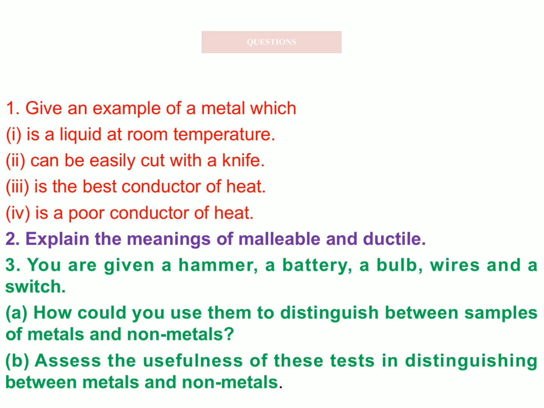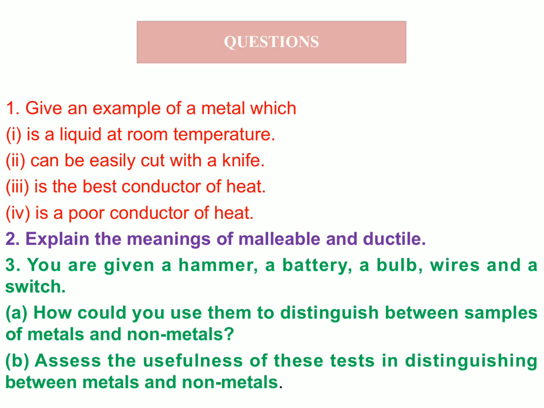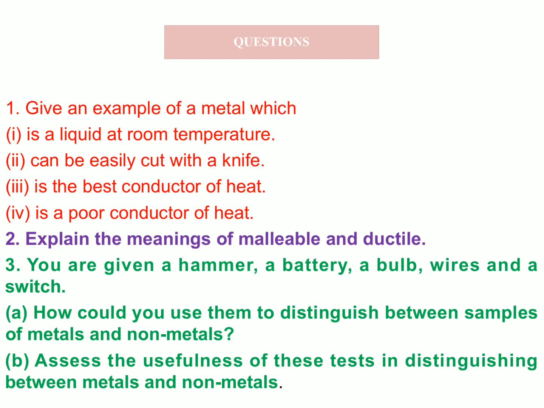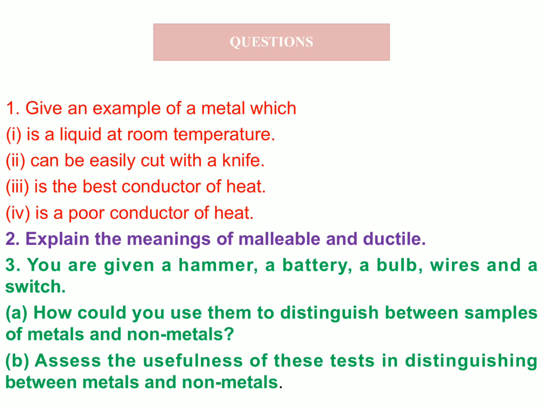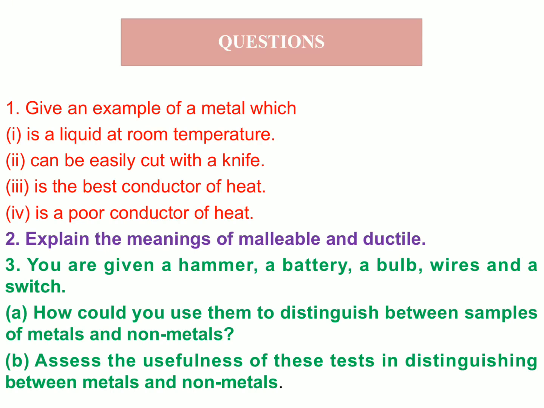These are the exceptional cases, and there are some important points: which is the best conductor of heat, which metal is a good conductor of electricity. So these points should be remembered, my dear students. The 1 mark questions are asked from the exceptional cases in the exam, and I hope that you will learn them. I think the activity shown to you was as per my effort. It can clarify your concept, or all of you may have good knowledge of these points from previous classes. It is just a revision.